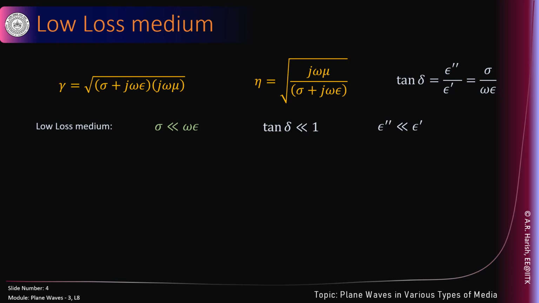Now we ask the question, if the medium is low loss, then what happens to gamma and what happens to eta?